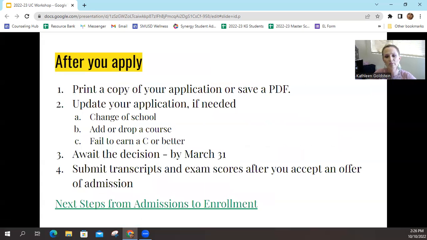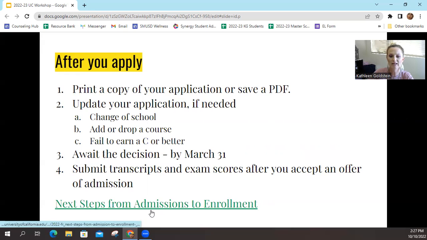After you apply, it would be important to print a copy of your application or save it as a PDF. And then if you need to update your application for any reason, you can go ahead and do so. You'll be waiting for a decision, but you should receive it by March 31st. You won't submit the final transcript or exam scores until after you've been accepted, made an offer, and submitted your intent to enroll. At that point, you would order a transcript from each and every school you've attended while you've been in high school.